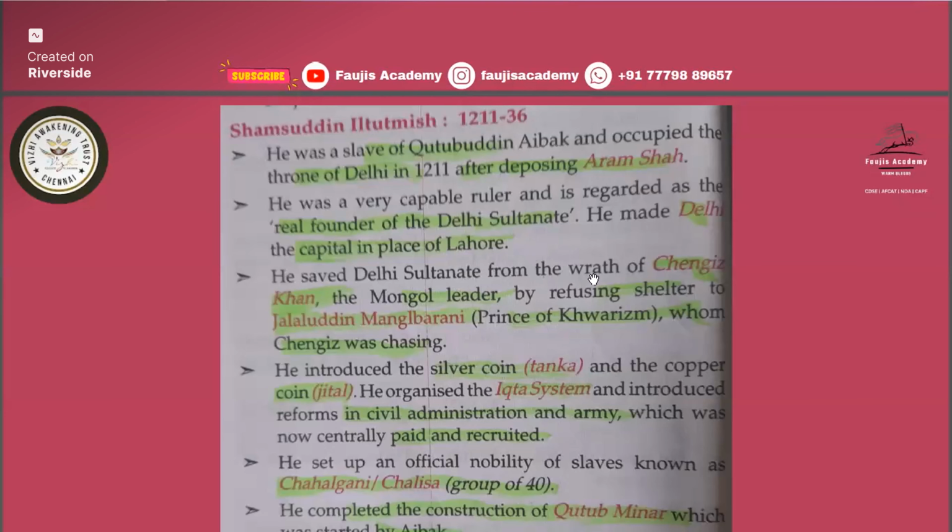He saved Delhi from the wrath of Genghis Khan, the Mongol leader, by refusing shelter to Jalaluddin Mangbarni. This Jalaluddin Mangbarni was the prince of Khwarazm. He was running away and seeking shelter in the Delhi area, but Samsuddin Iltutmish did not give him permission to stay here, so he denied it. In that way, he saved the Delhi Sultanate from the wrath of Genghis Khan, the Mongol leader.